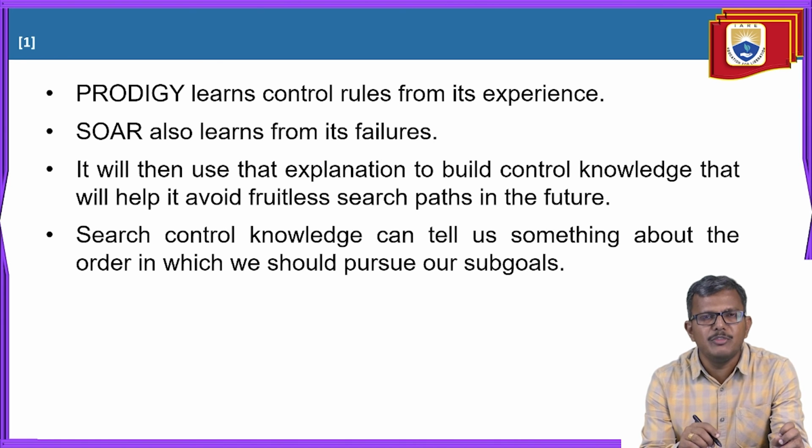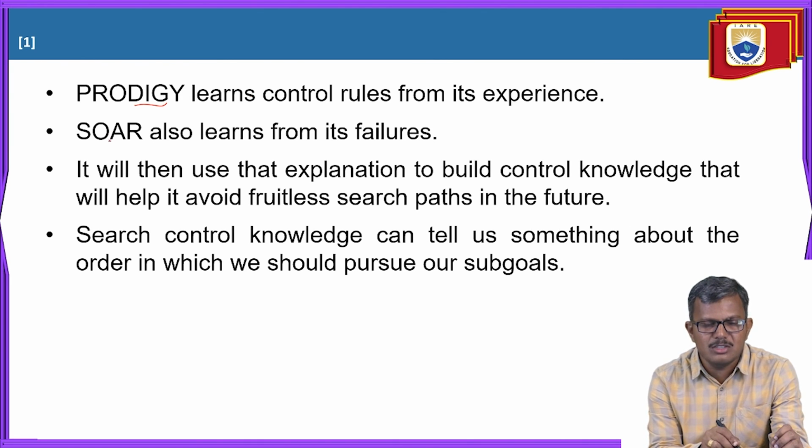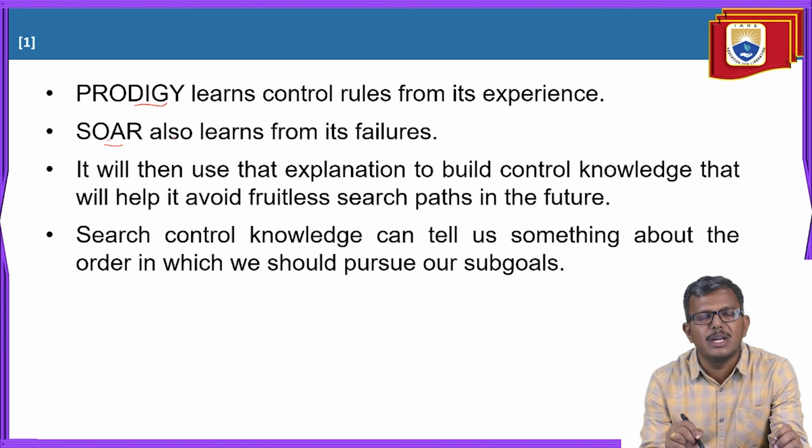If you compare these two AI systems, Prodigy learns from its experience. It acquires more knowledge after the successful application of the appropriate rules. But that is not the case in SOAR. SOAR acquires some additional knowledge even through its failures.